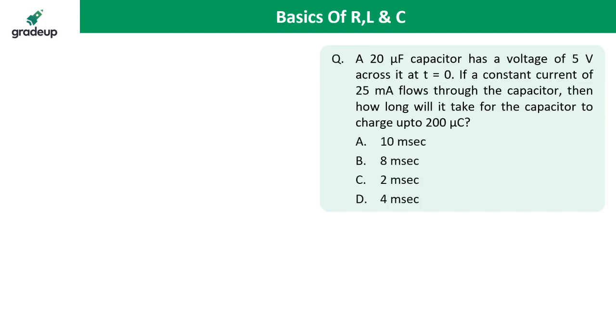Give the answer of this question. A 20 microfarad capacitor has a voltage of 5 volt across it at t is equal to 0. If a constant current of 25 milliampere flows through the capacitor, then how long will it take for the capacitor to charge up to 200 microcoulomb?